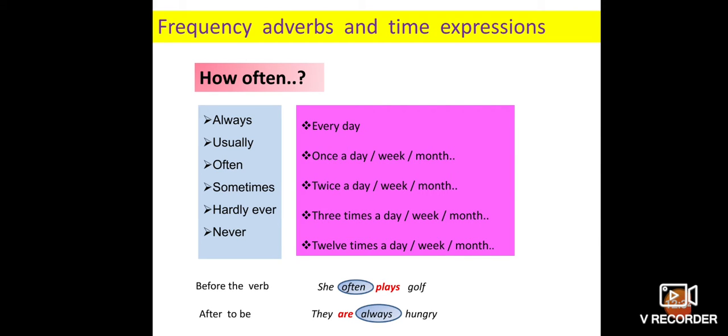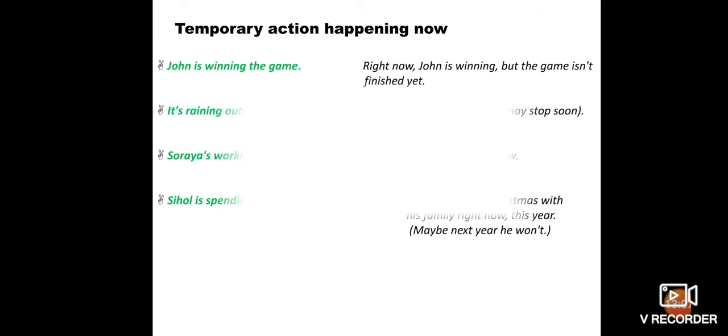So here, once a day, every day, once a week, month, then twice a day, week, month, three times a day, week, month, 12 times a day, 12 times a week, 12 times a month, like that. These are all called adverbs. So at the end of the sentence, we use this kind of thing. I do yoga twice a week.